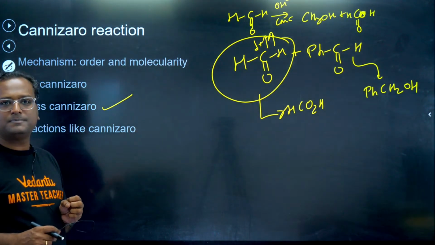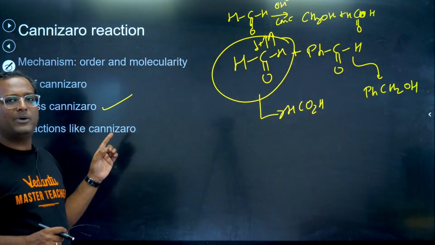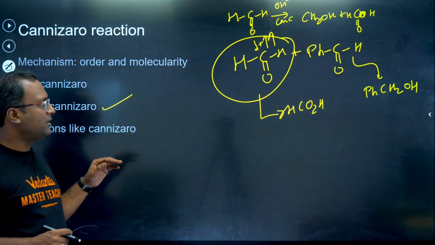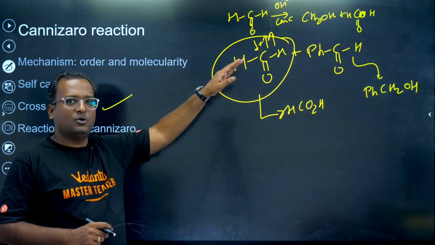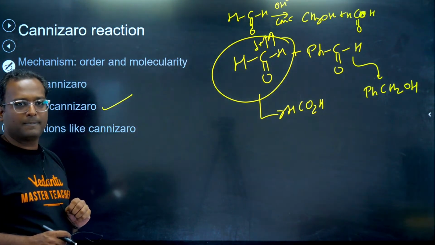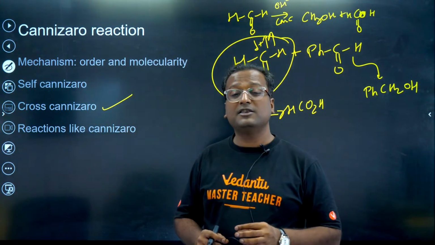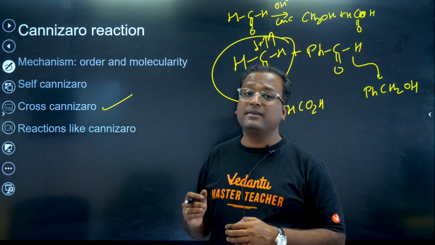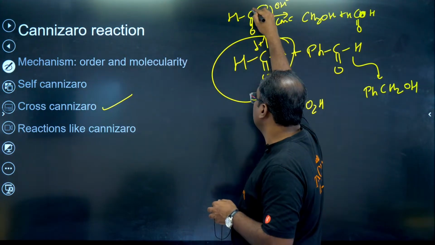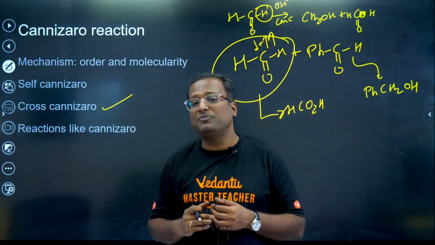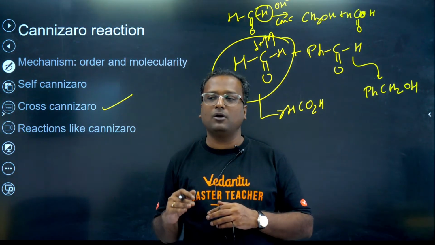Is this much clear? In cross Cannizzaro, it is very important to identify correct oxidation product, correct reduction product. The carbonyl which has high delta plus always gets oxidized. The carbonyl which has lower delta plus gets reduced. Reactions like Cannizzaro, benzil benzilic acid type rearrangement, where you don't have this hydrogen which is migrating, but there is an alkyl group which migrates. So there are very specific cases in which alkyl group can also migrate.